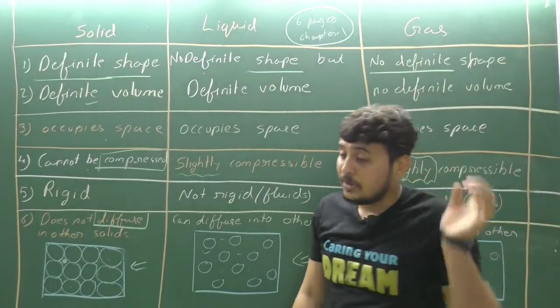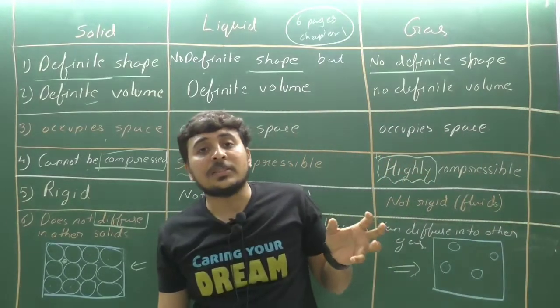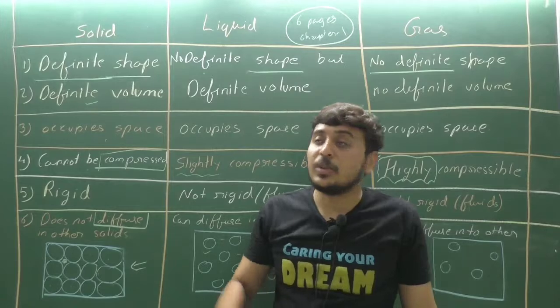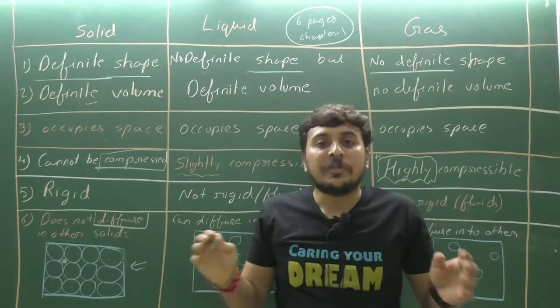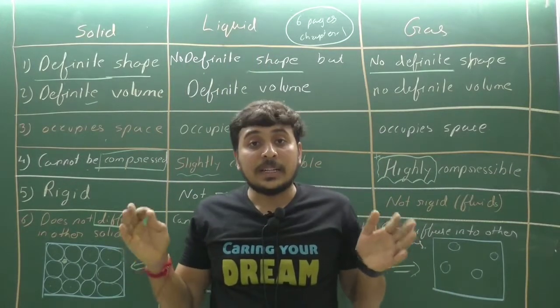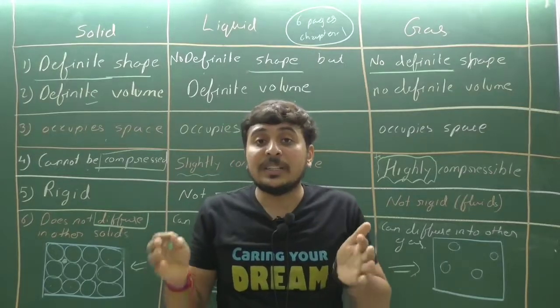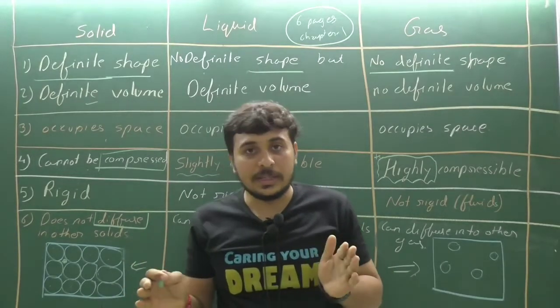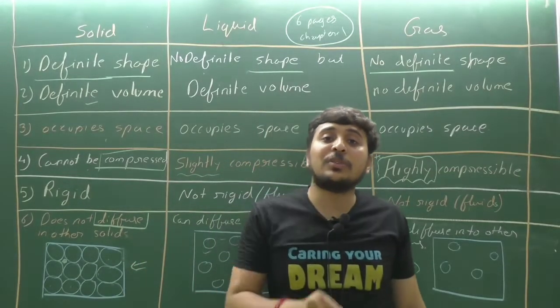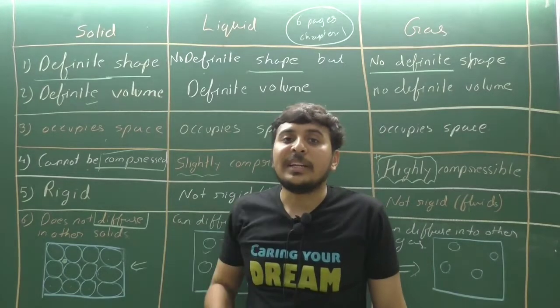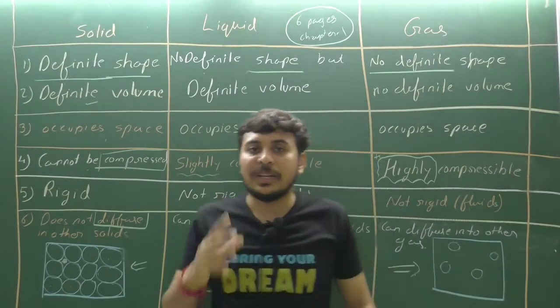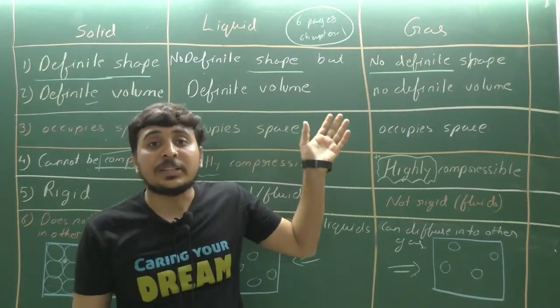Try to write the answers of the in-text questions given in the textbook in the first 6 pages. If there are any in-text questions, try to write them down on your own. Then you will be able to understand whether you have learnt anything or not. Clear? That is a quite simple way. Write down the in-text questions.